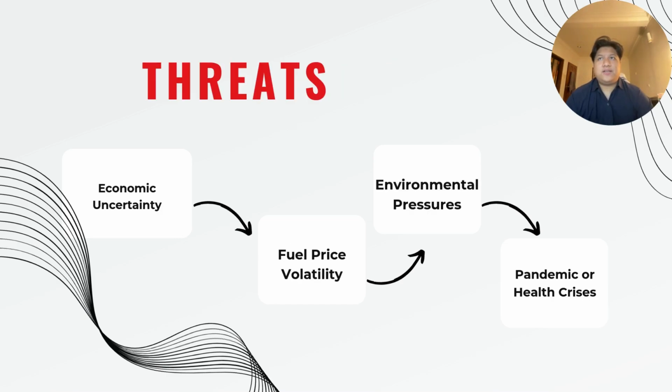The threats in the SWOT analysis for AirAsia company, which is they have economic uncertainty, which is economic downturns, inflation, and reduced disposable income can negatively affect demand for air travel, particularly among price-sensitive customers. Next, they have fuel price volatility, which is fluctuation in fuel prices poses a significant threat to AirAsia's cost structure, as fuel is one of the largest operating expenses.